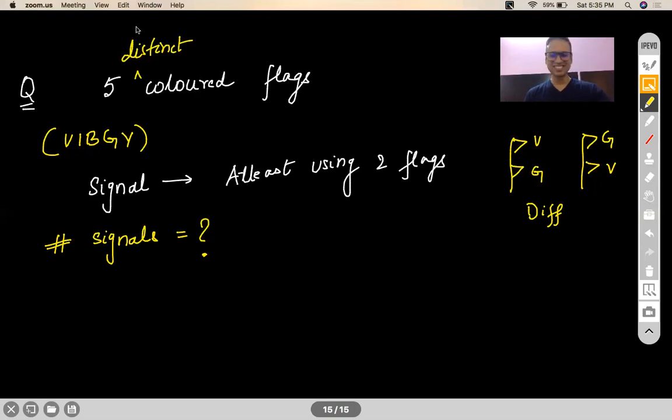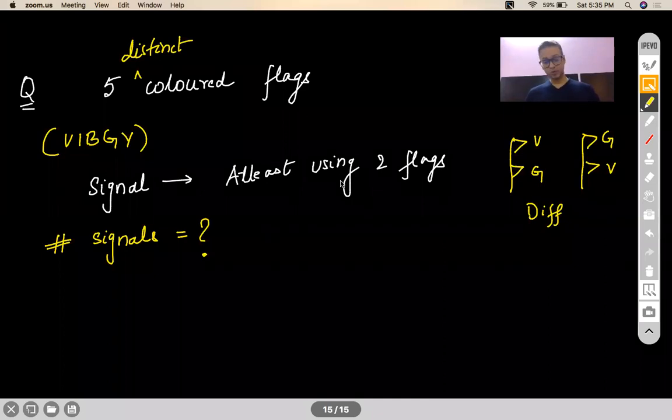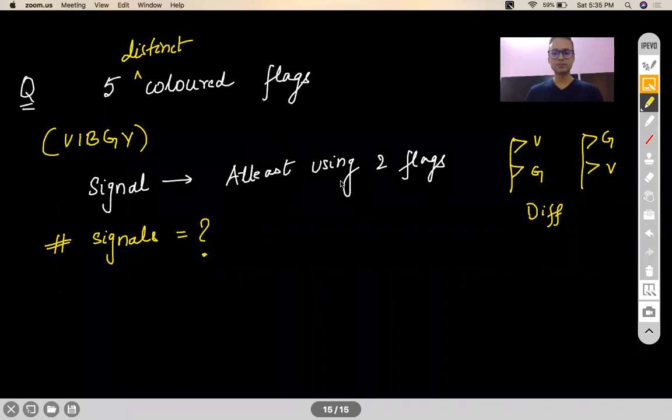Okay. Aditya, Pooja, very good. Not saying right or wrong to any one of you. I hope you have understood the meaning of at least 2 flags. Means 2, 3, 4, or 5 flag signal can also be generated. Okay, Shashwat, very good.